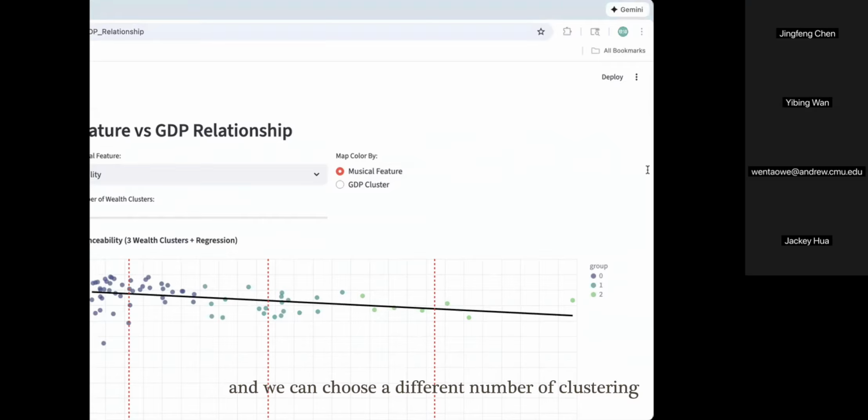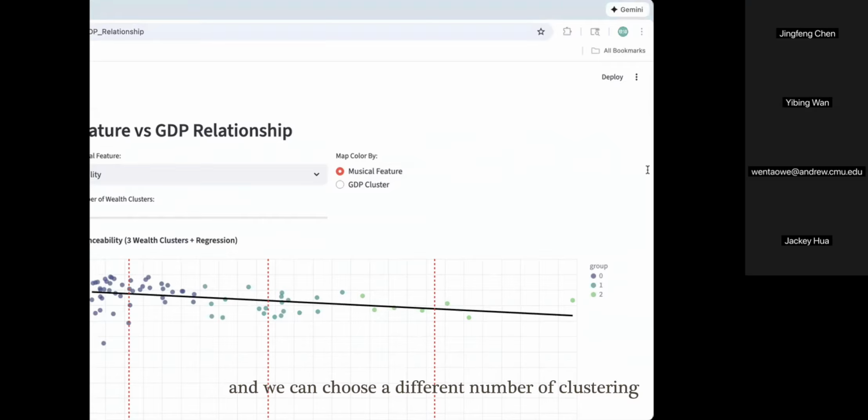The map can be colored either by the musical feature or by the GDP clusters. So this is how we cluster, by coloring by the GDP cluster. And we can also choose to color by the musical features. We can change any feature to visualize and change the number of clusters. Afterwards, we can compare the distributions of those features across one country or different countries.